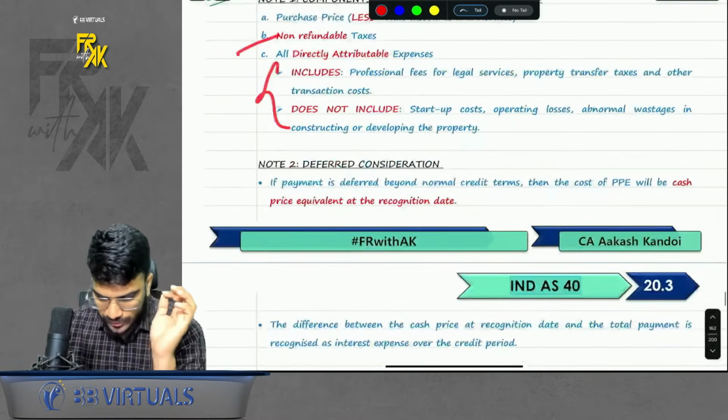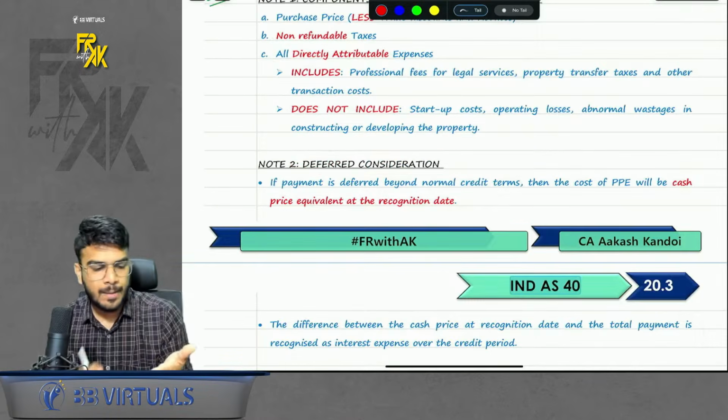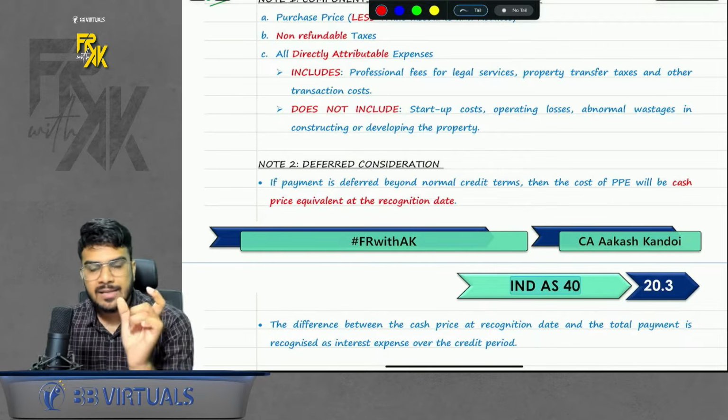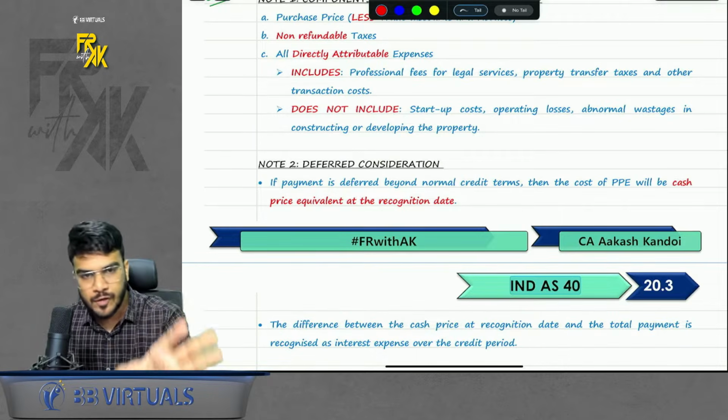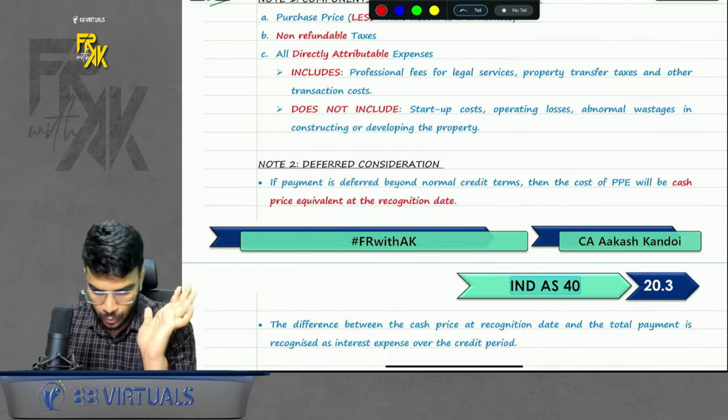Also, if there is any deferred consideration, that means if you are promising to pay after 1 year and they are charging you some interest, that interest will not form part of your cost. You will record the asset at the day one cost. Do remember that part.